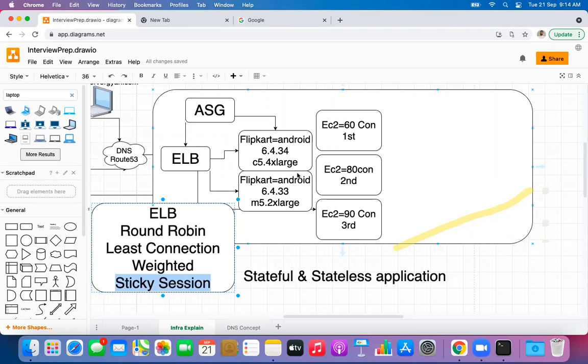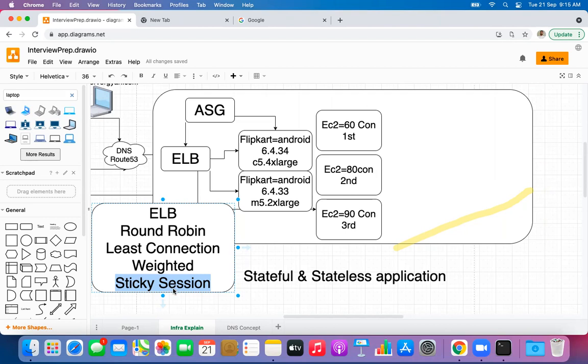Then I'm afraid to say the ones who are saying no are right. I don't know whether they know the concept or not, but the fact is we cannot use sticky session as a standalone in order to go for load balancing. Because sticky session is not a routing mechanism. It is not a load balancing algorithm. First the instance has to be selected, so we need something like round robin or least connection or anything.